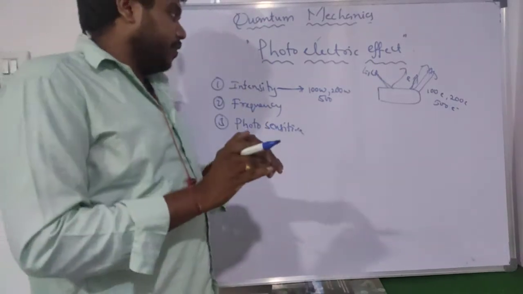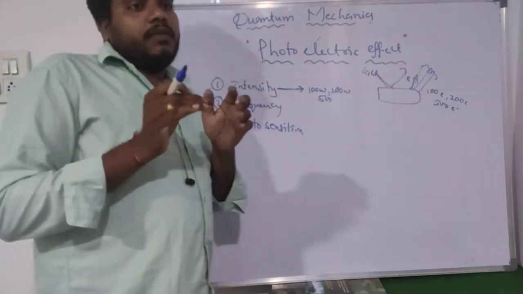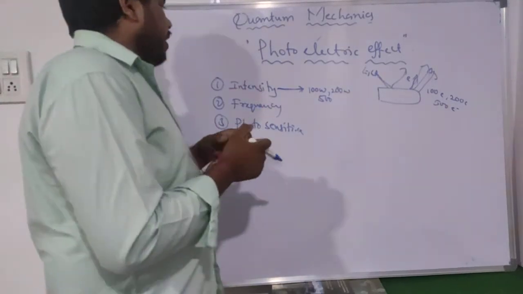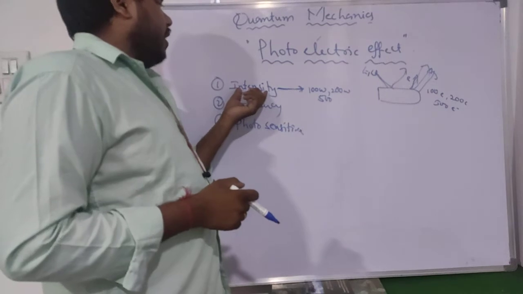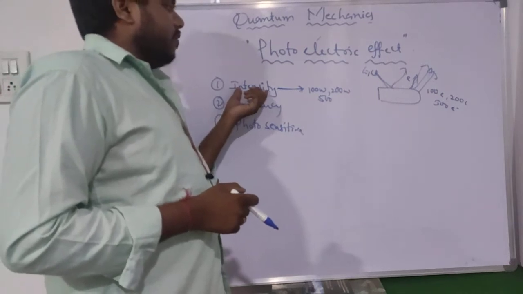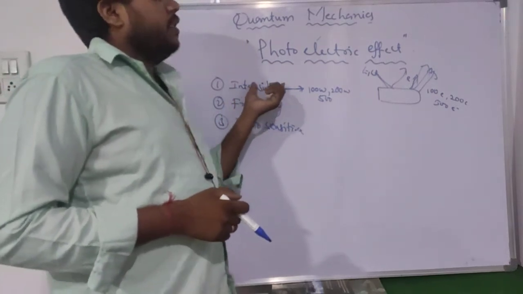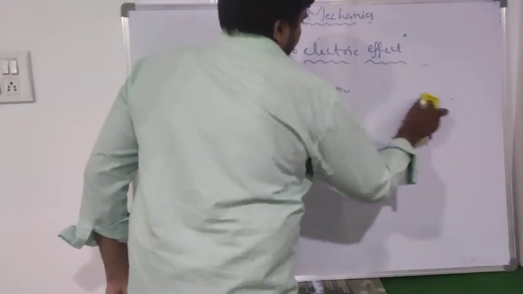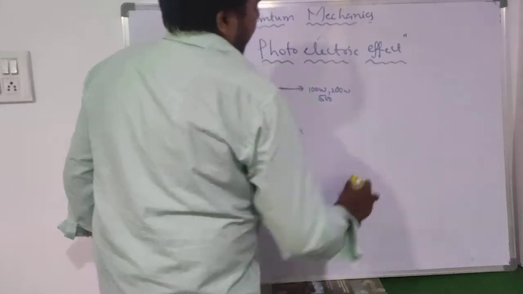Okay, up to a certain limit only, where the limit is what we can call the saturation current. We'll discuss it in later classes. So, intensity of the light: while we are increasing the intensity of the light, what happens? The number of ejected electrons also increases.